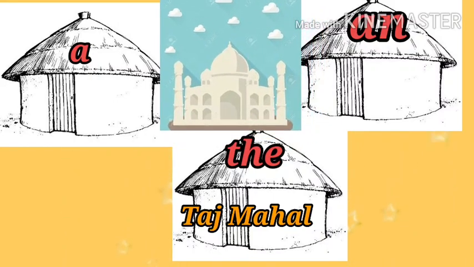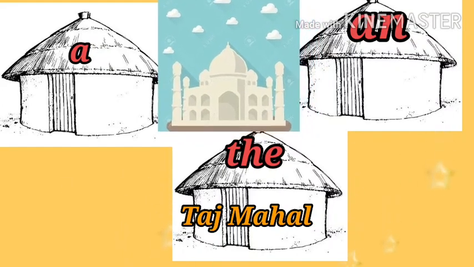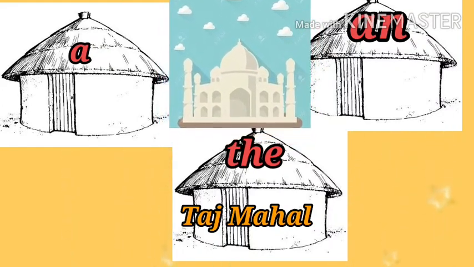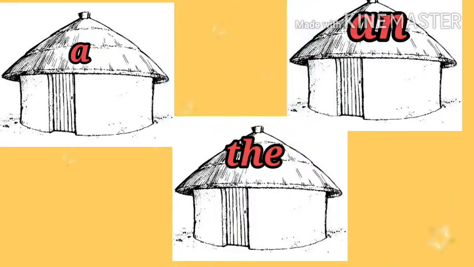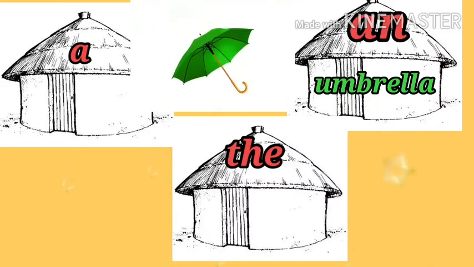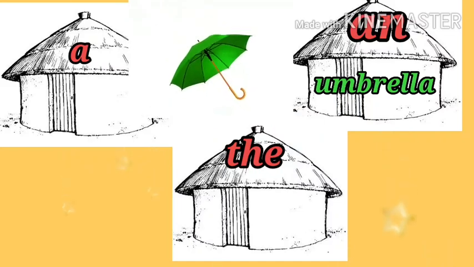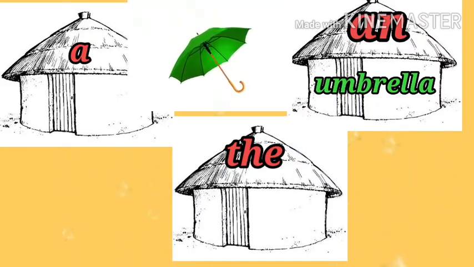And which house will it go to? Yes, this will go in the house of the, because the Taj Mahal is the only one thing that exists in the whole universe. Now the next thing is, yes, we all need it in this monsoon season. This is an umbrella, right? And where will it go? It will go to an house.